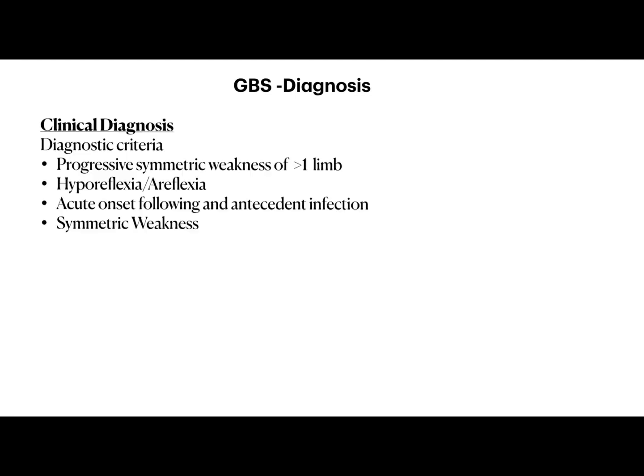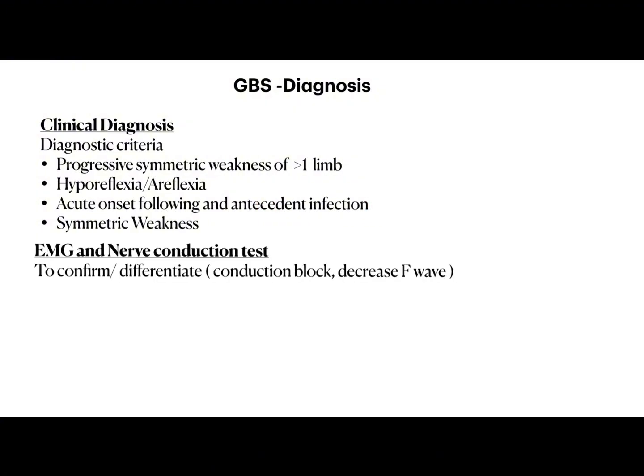How can we diagnose GBS? We can diagnose it clinically. When we see a patient with progressive symmetrical weakness involving more than one limb, with hypo- or areflexia, and an acute onset following an antecedent infection, we can suspect that this is a case of GBS.